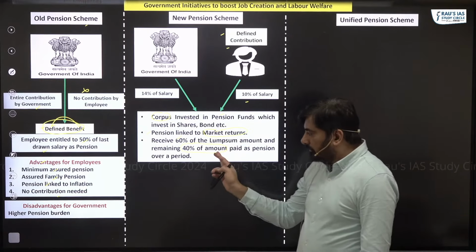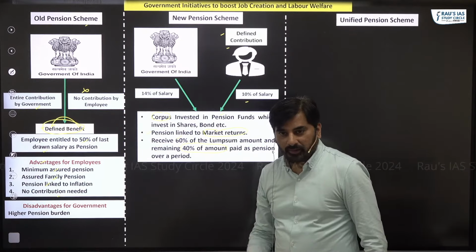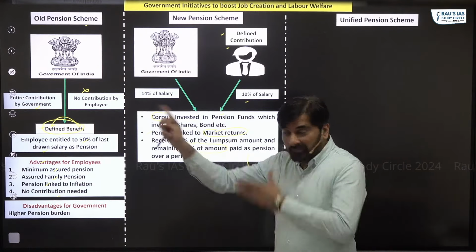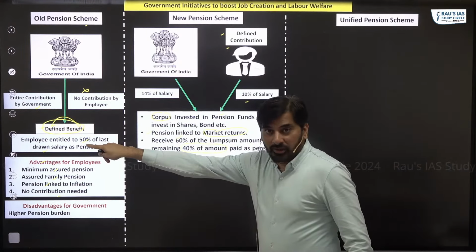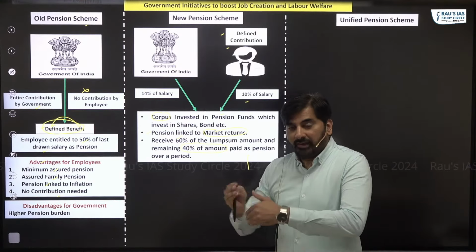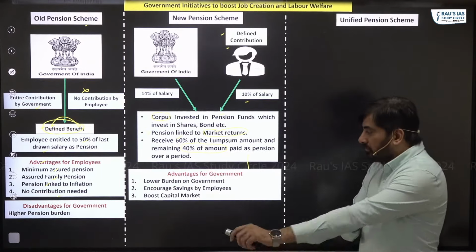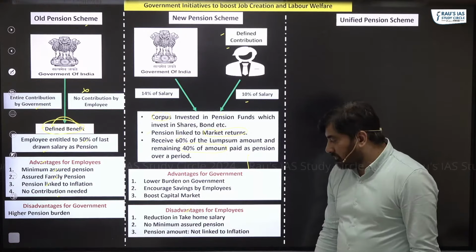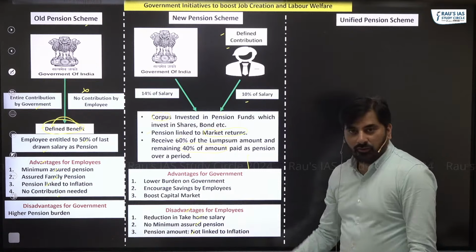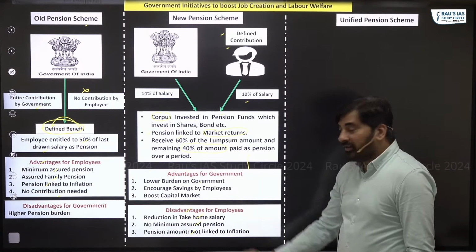Can you see how this scheme is actually disadvantageous for the employees? Number one, they are required to make a contribution, which they were not required to do before. Second, earlier they used to get minimum assured pension, but now there's no minimum assured pension. The pension which they're going to get is linked to market rate of returns, right? So this scheme was disadvantageous for the employees because of reduction in take-home salary, no minimum assured pension, and the pension amount was not linked to inflation. But this scheme was advantageous for the government because the government burden reduced.